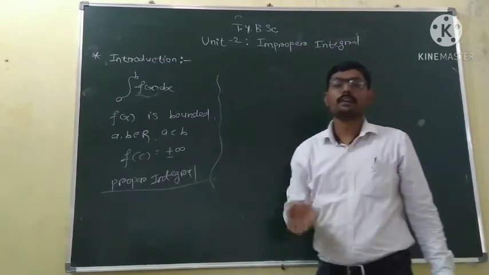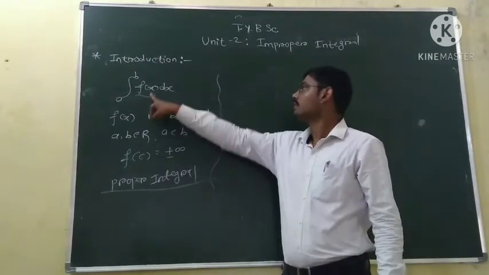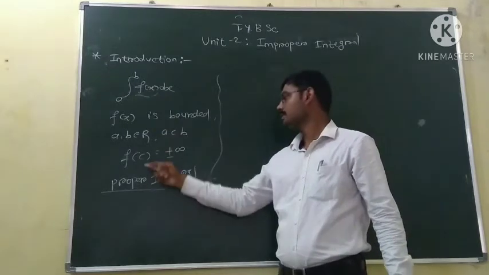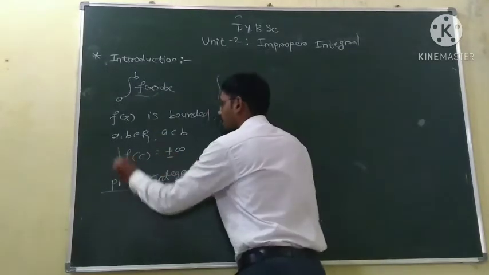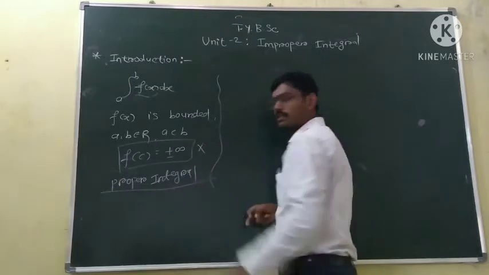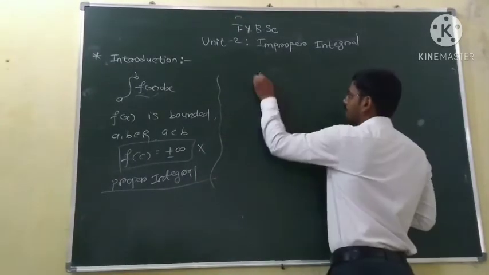So now what is an improper integral? In improper integrals, the function may become unbounded.